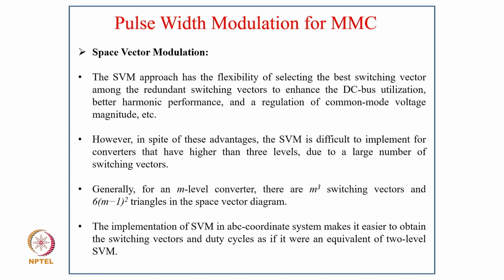Generally, for an M level converter, there are M^3 switching vectors and 6(M-1)^2 triangles in the space vector diagram. Implementing SVM in the ABC coordinate system makes it easier to obtain the switching vectors and duty cycles.